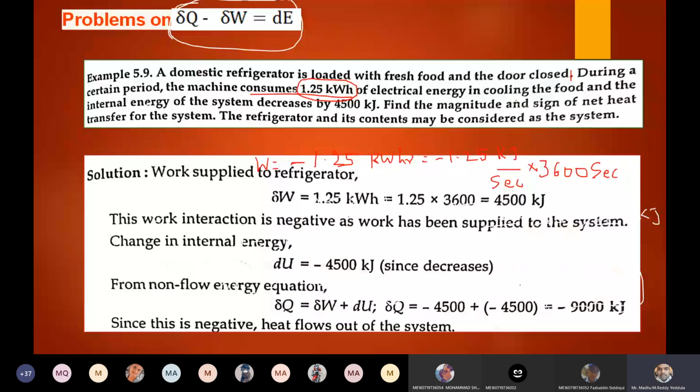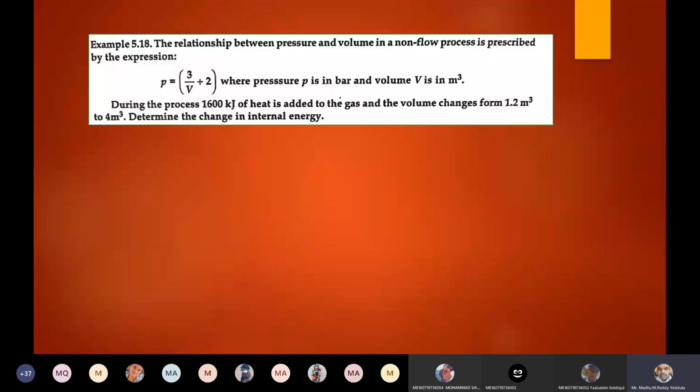Let's see one more problem. There is a relation between pressure and volume given. P is given as 3 by V plus 2, where P is the pressure in bar and V is the volume in meter cube. During the process, 1600 kilojoules of heat is added.